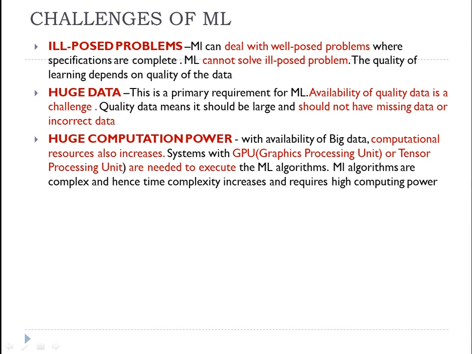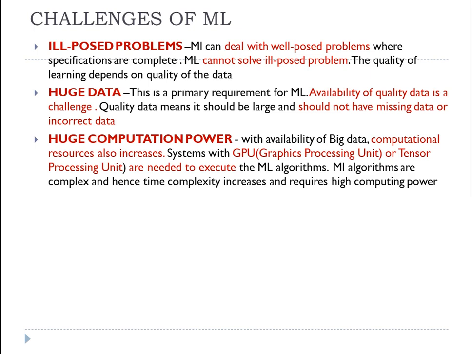The third challenge of machine learning is that it requires huge computation power. Naturally, since machine learning is using a huge quantity of data, you will need extensive computational resources. You cannot really execute these machine learning algorithms easily on a simple CPU.